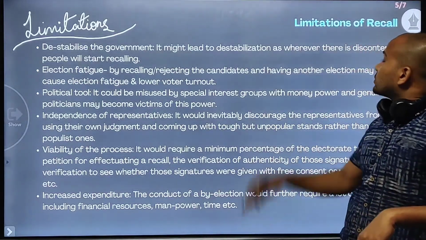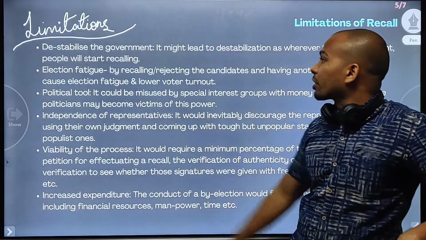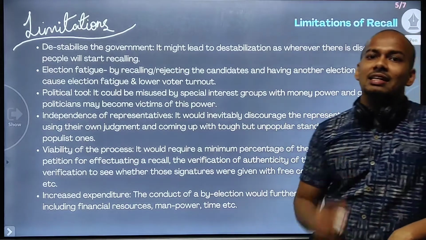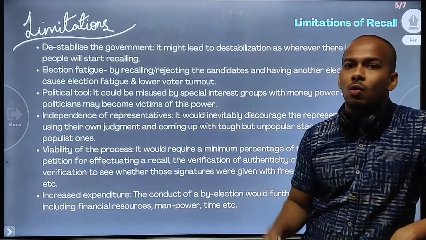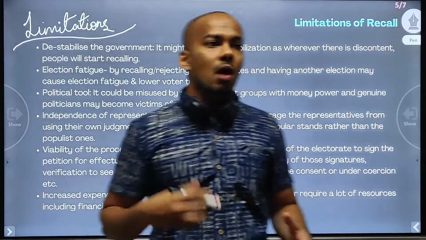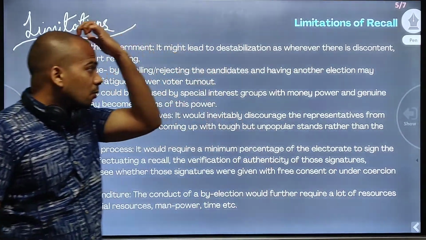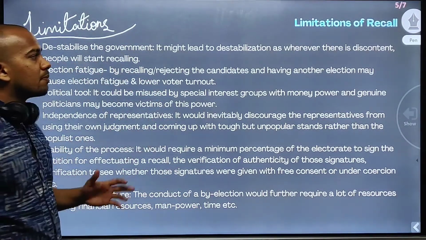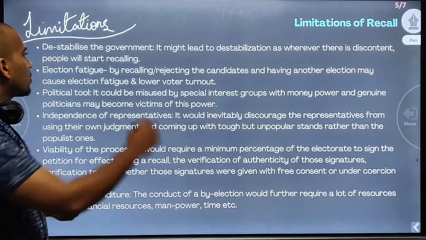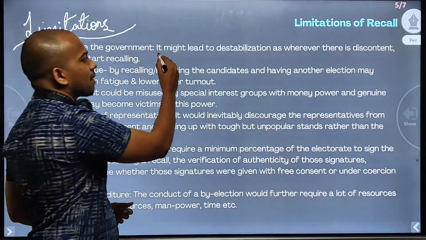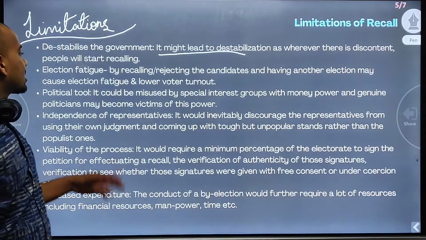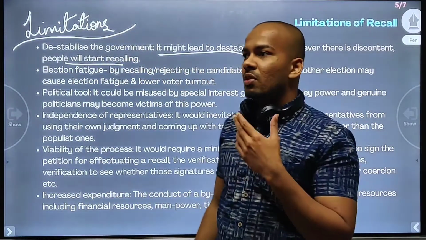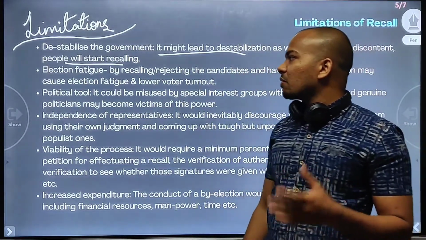Now, what about the limitations? Limitations of recall. It can destabilize the government. See, now we elect our representatives and they are working. Because of some misconception or unpopular opinions, or because of them having unpopular ideologies, maybe they are called back, and if this happens again and again, what will happen? It might lead to destabilization, where there is discontent, people will start recalling every time, and there's no stable government in the country. So what will happen? It will affect the economy.